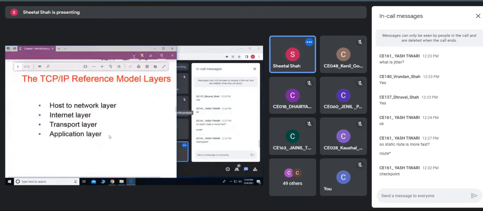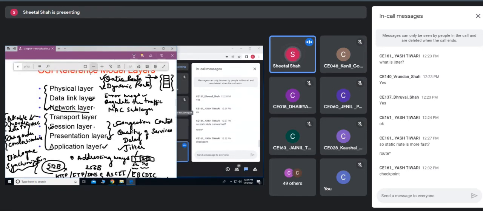In this OSI reference model, first the model was generated, and then the protocols for each layer would be decided. The implementation was not done before this model was generated. Whereas